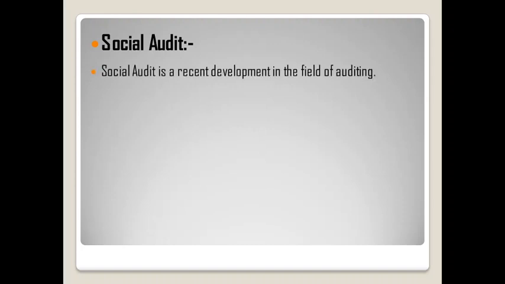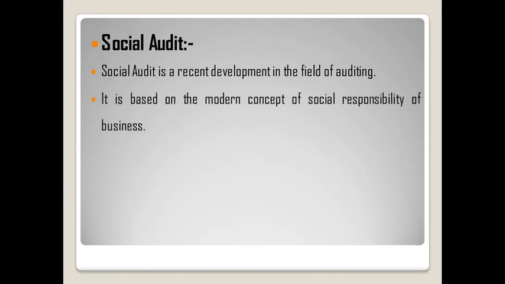Then next, social audit. This is the last type under the audit based on object. Social audit. The word social means related to the society. So social audit is a recent development in the field of auditing. This is a new term in the auditing. It is based on the modern concept of social responsibility of business. We all know about social responsibility of business.